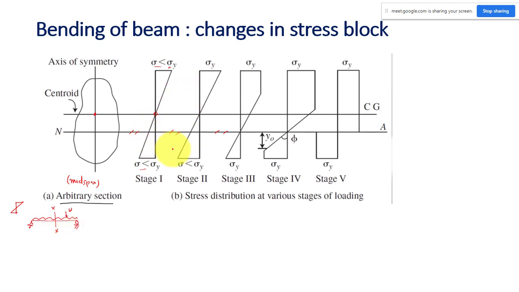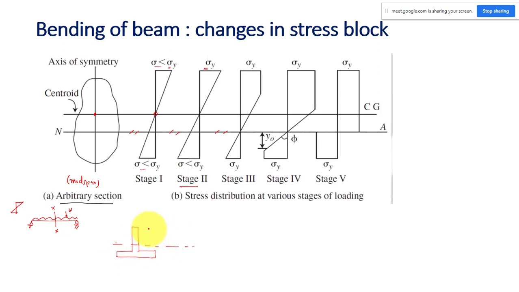Now I am just increasing the load. Then what will happen? The stress will correspondingly increase. So in the second stage, the stress is reaching the yield strength. Let us take a section something like this. Suppose this is my cross section, let us assume. The neutral axis will be closer to this side.